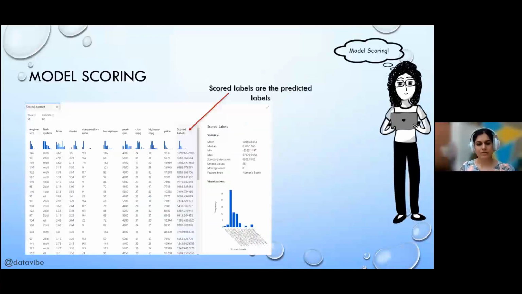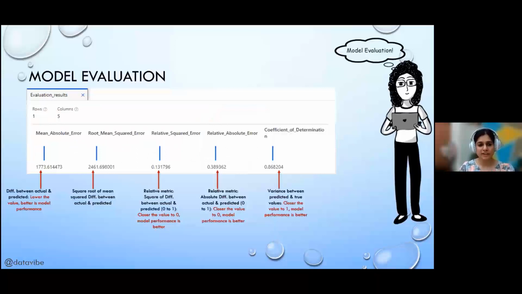And once we go down, this was something I showed you, how the scored data set has been created. It has created a predictive label for you against every actual value. And further down the line, when you see the output of your model, the final output is the evaluation of the model, which you need to do based on a few metrics. Now, as this is a regression model, it came up with some numeric metrics.